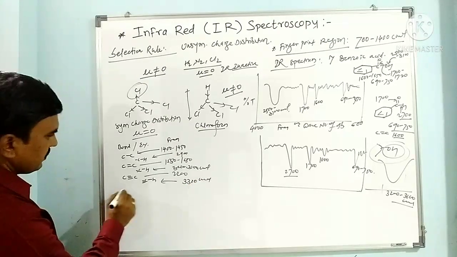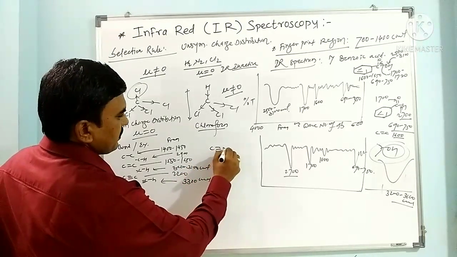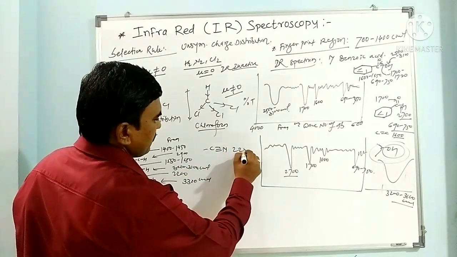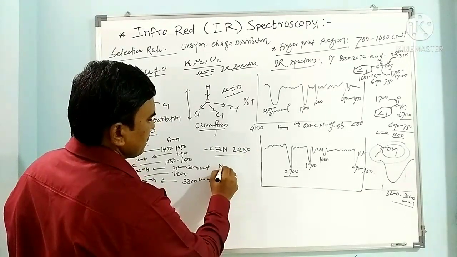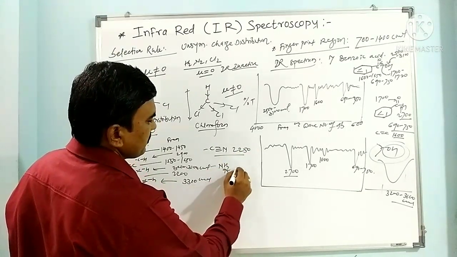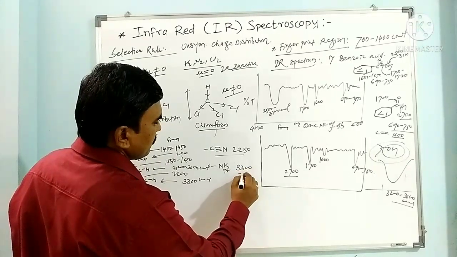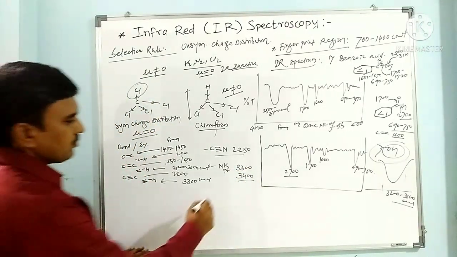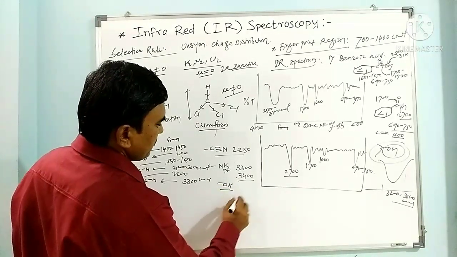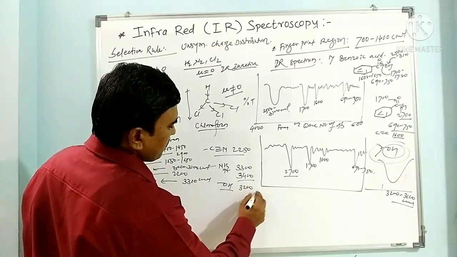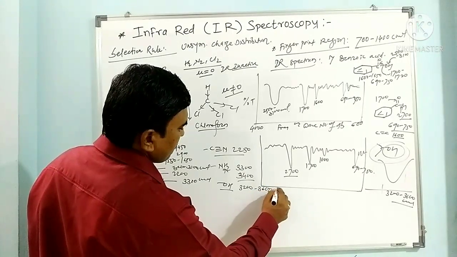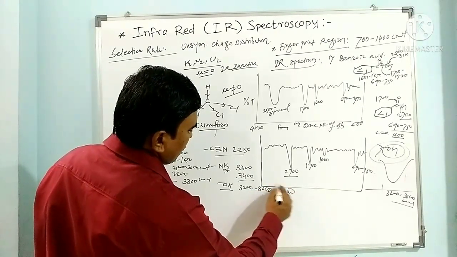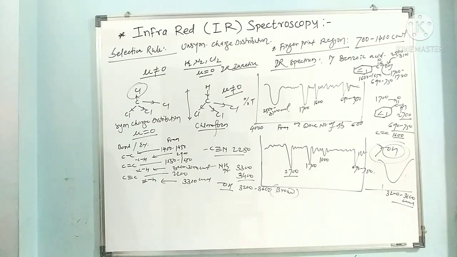When we have C triple bond N, it is 2250. When we have NH2, the NH stretching frequency is around 3300 to 3400. When we have the OH bond of an alcohol, it is a broad peak from 3200 to 3600.